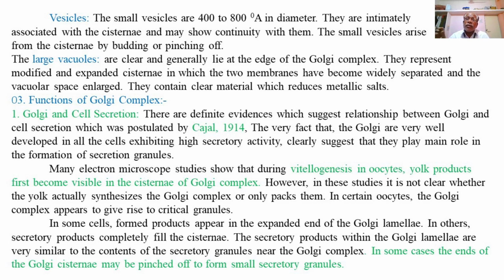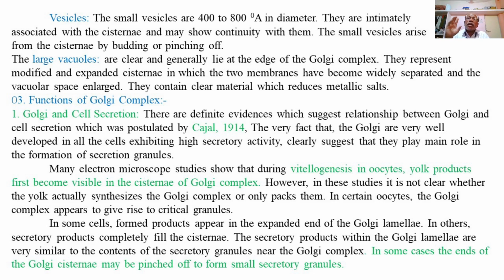In some cases, the ends of the Golgi cisternae may be pinched off or budded off to form small secretory granules. So this is the relationship between the Golgi bodies and cell secretion.